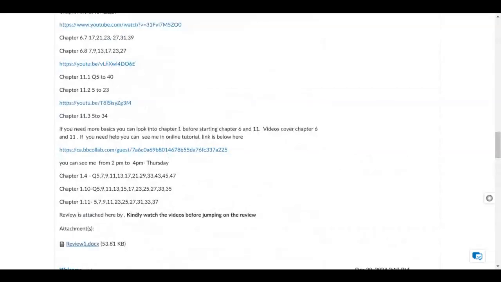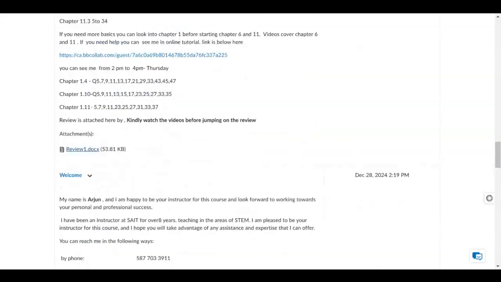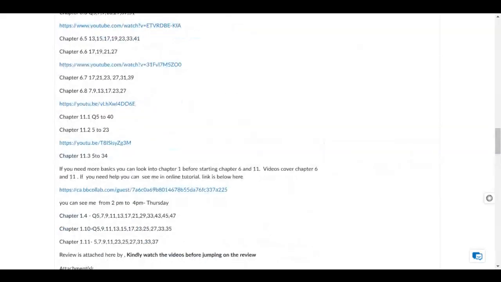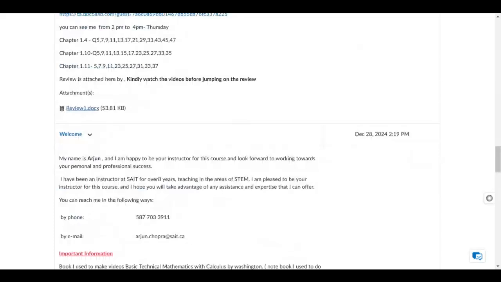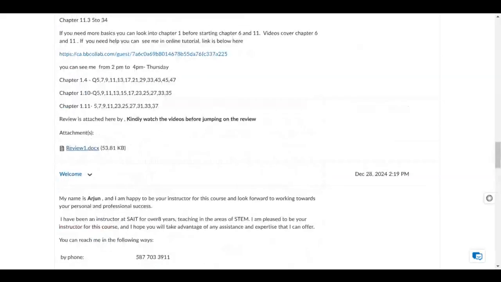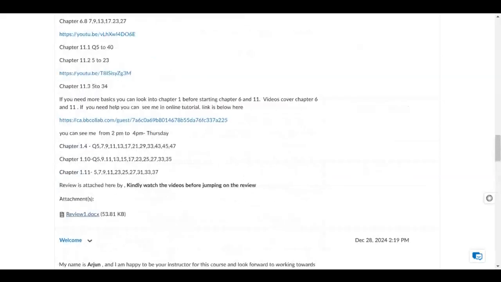So now the onus lies on you guys, that please start solving these questions as soon as possible, and make sure that you follow the course schedule. In the first 3 weeks, you should be able to do a certain amount of work: how much work you can do in the first week, how much in the second week, how much in the third week. That is under the course schedule, so that you are not behind when writing the test.